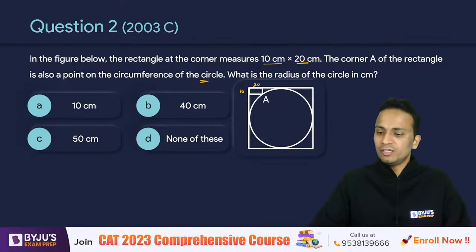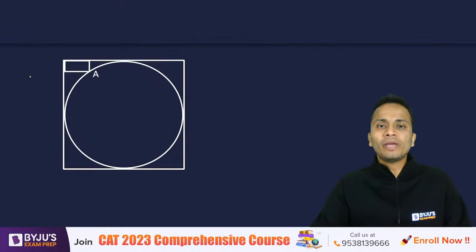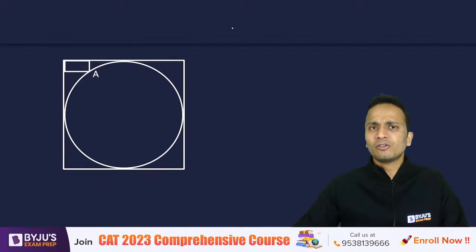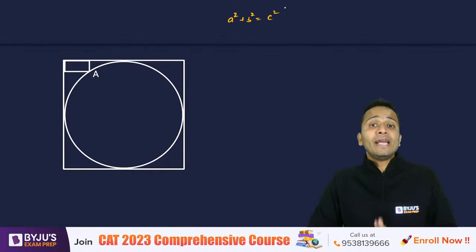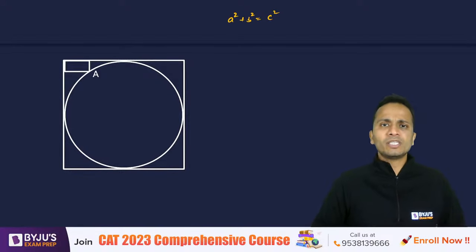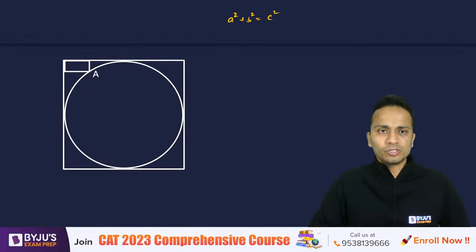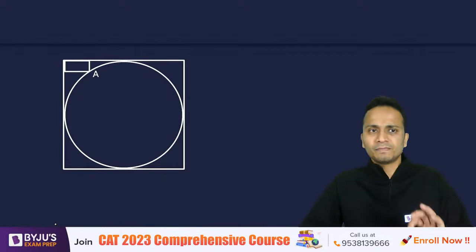Let's have a look. First of all, you must know Pythagoras theorem for this. Now what is Pythagoras theorem? A square plus B square is equal to C square, or you can say that in a right angled triangle, the sum of the squares of perpendicular sides is equal to the square of the hypotenuse. All right, simple. Pythagoras theorem is a very simple, very basic thing, right?